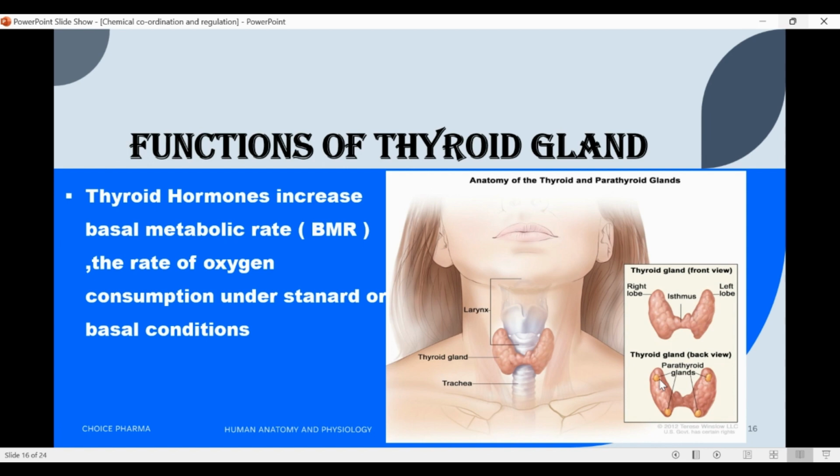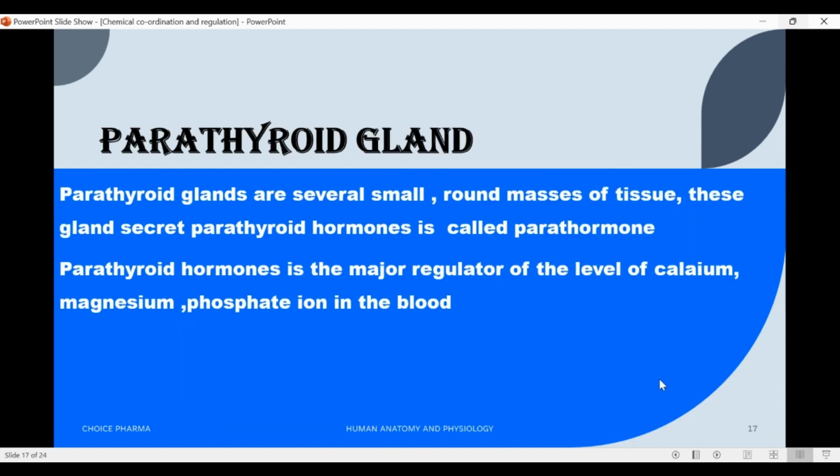Now, next is parathyroid gland. Parathyroids are several small round masses of tissue which are partially embedded in the posterior surface of the lateral lobes of the thyroid gland. These glands secrete parathyroid hormone, also called parathormone. Parathyroid hormone is the major regulator of the level of calcium, magnesium and phosphate ions in the blood.